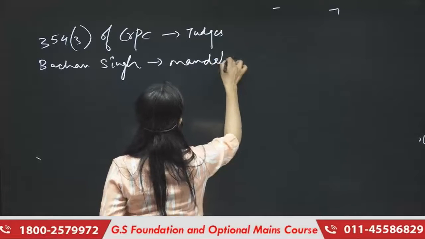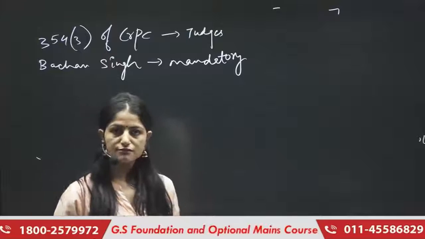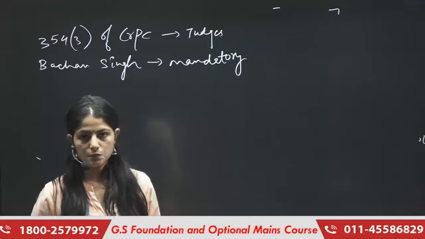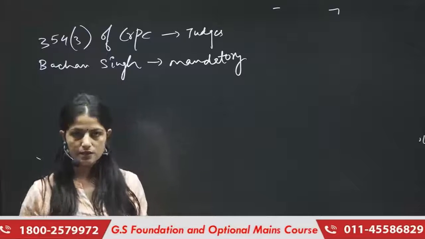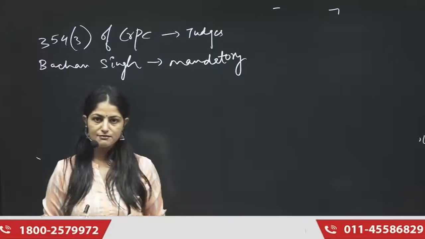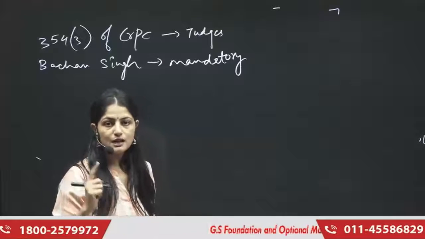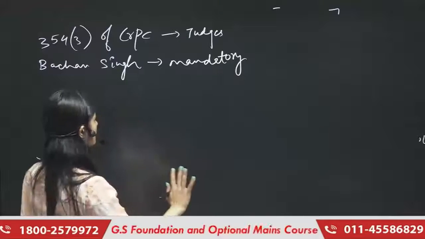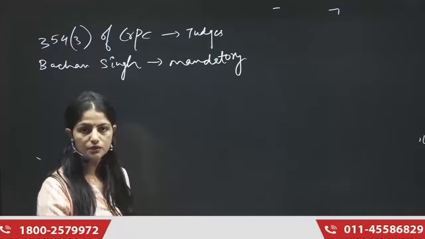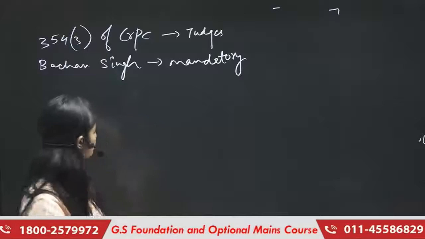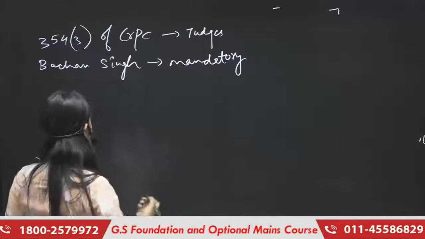What was the judgment? The judgment made it mandatory that you cannot give capital punishment or the death punishment to anybody. You have to keep in mind the entire scenario, or you have to consider the psychology of the criminal as well, and then only you have to decide whether the judges have to give the capital punishment or not. So what are those things that judges have to consider?